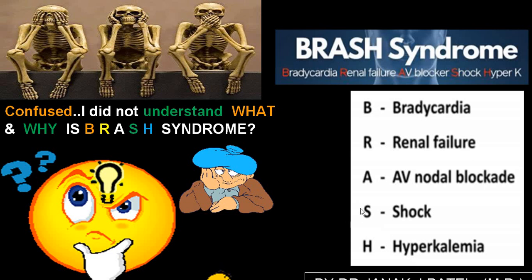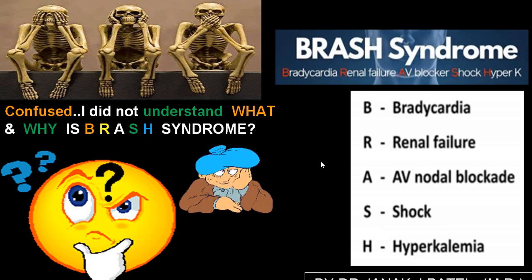Mainly what started first is difficult, but when bradycardia, renal failure, AV node block, shock and hyperkalemia are together, it is labeled as Brash syndrome. So this is not uncommon as well as not rare.